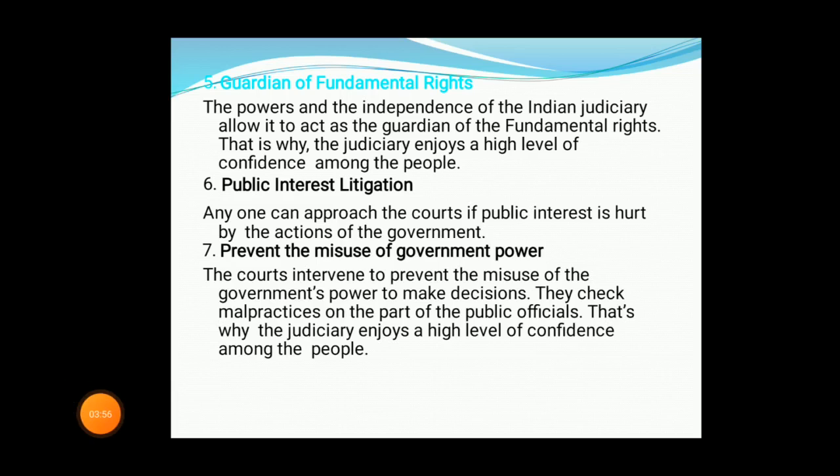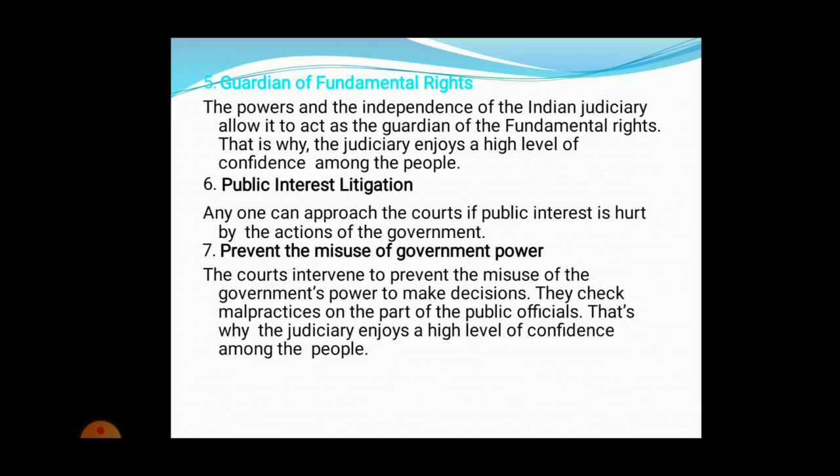So anyone can file a case upon an issue that is happening in the nation. It can be a pollution issue, or it can be about an industry, like a public interest case. It will be brought in the form of a public interest case, and that can be dealt with by the jurisdiction based on the welfare of the public. Okay, so then it will be preventing the misuse of government power.